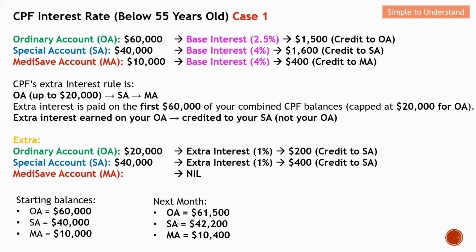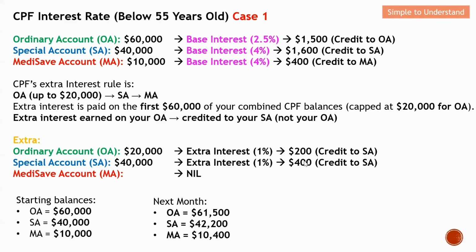How about SA? For SA, initially it is 40K, but over here you can see this will be the interest that I earn, 1.6K, and then another additional interest of 200 will also be credited to SA, and also another additional interest that I earned from SA, 400.